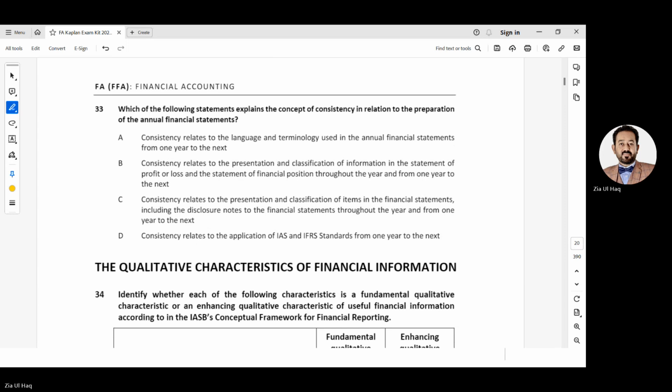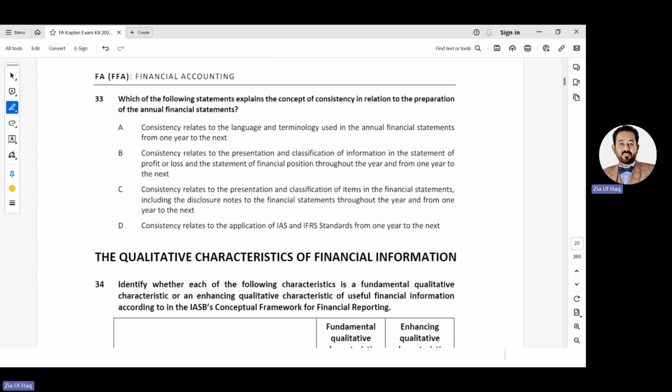33. Which of the following statements explains the concept of consistency? Policies should be consistent year to year in relation to the preparation of the annual financial statements.